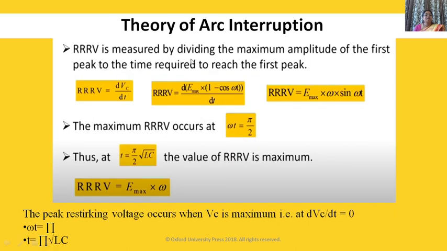RRRV is measured by dividing the maximum amplitude of the first peak by the time required to reach the first peak. RRRV is the ratio of maximum amplitude of the first peak to the time required to reach the first peak, that is RRRV is equal to dVc by dt.